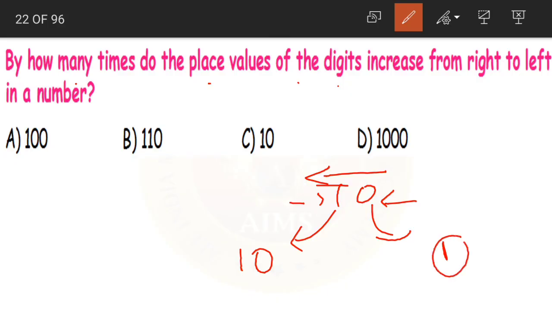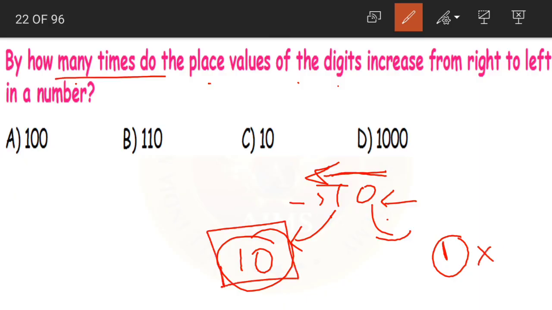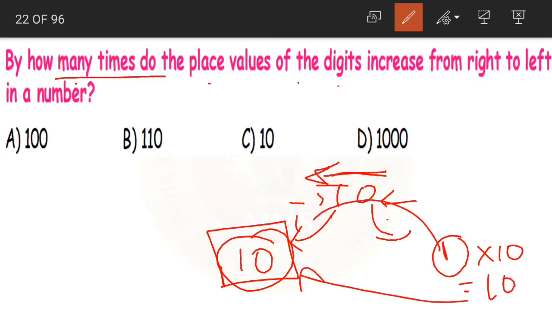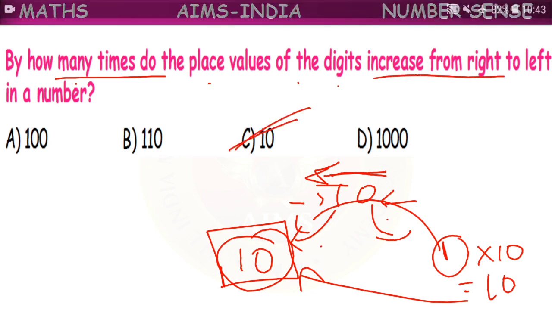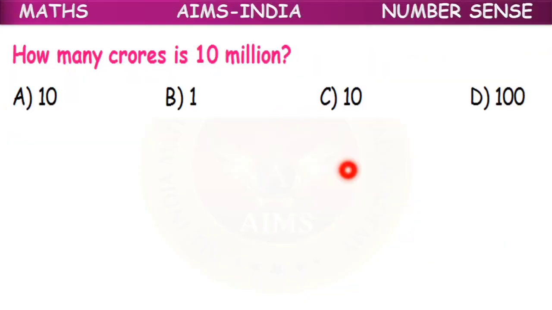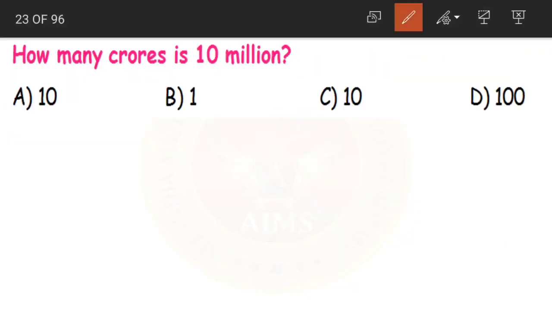Now here we had 1, but as the digit moves to the left, its place value will be 10. By how many times did it increase? By 10 times. See, 1 into 10 is equal to 10. Yes, so by 10 times the place value increases when a digit moves from right to left. So option C is our correct answer. Next question. How many crores is 10 million?